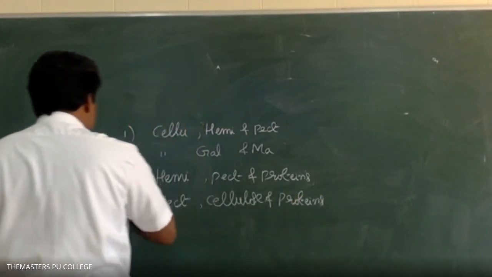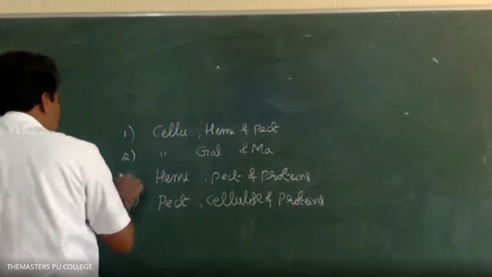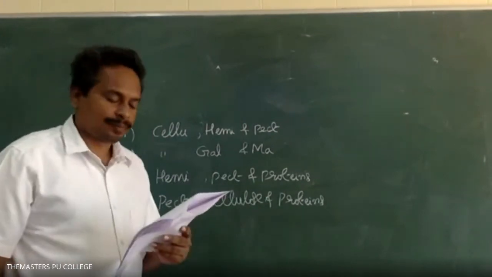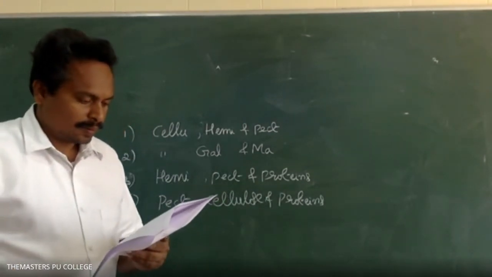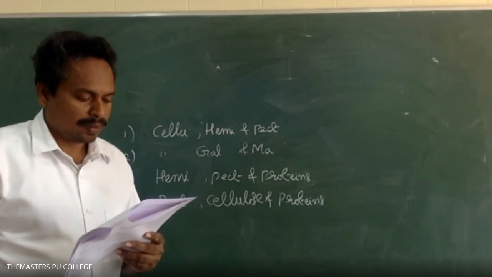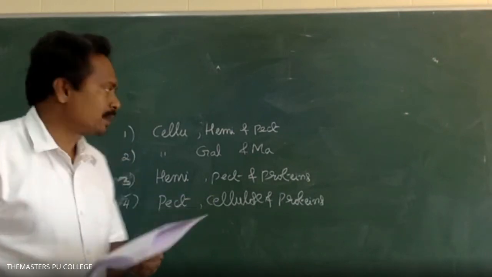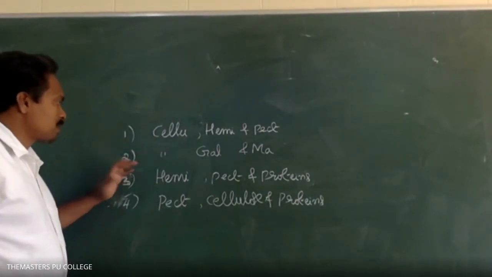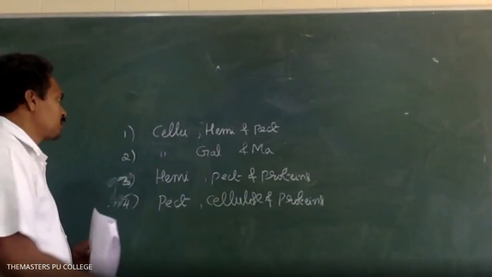What is the answer for this question? Please answer in the chat box. Algae have cell wall made up of: option 1 is cellulose, hemicellulose and pectins. Option 2, cellulose, galactans and mannans. Option 3, hemicellulose, pectins. Option 2, sir. Very good. Option 2.